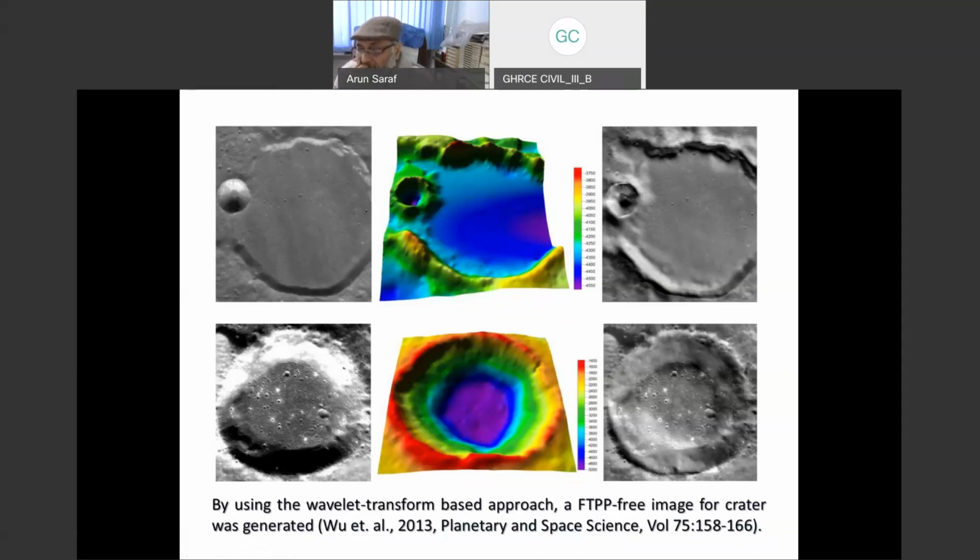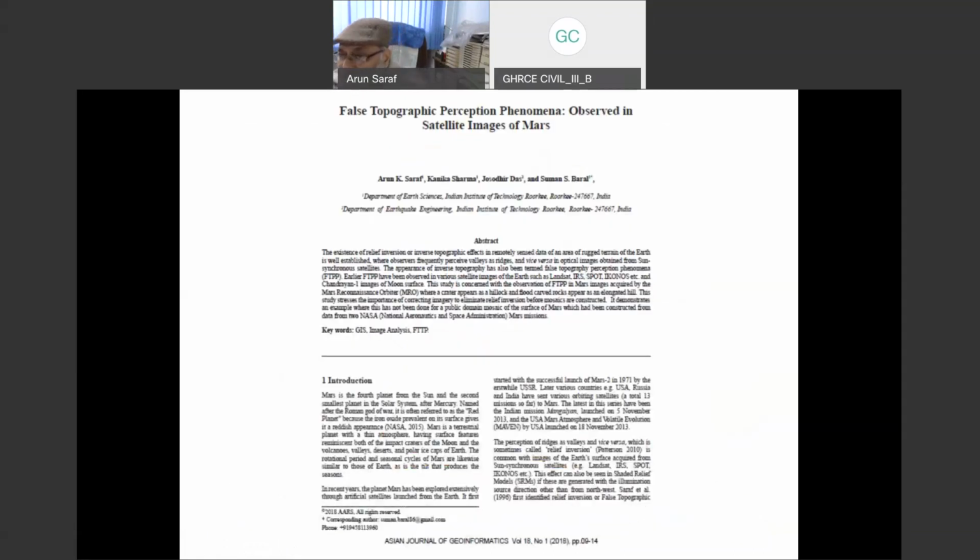Later on, we also observed this phenomenon on Mars. Our paper was not accepted in IJRS, then we got publication through the Asian Journal of Geoinformatics. By that time, we declared that this is a truly universal phenomenon. That means FTPP is seen not only on satellite images of Earth's surface, but also on images of the moon surface and of the Mars surface.